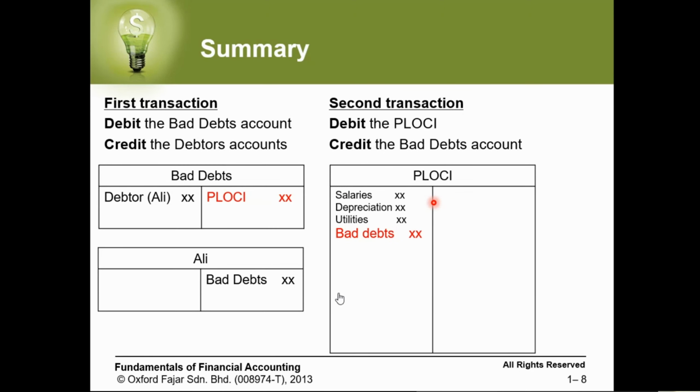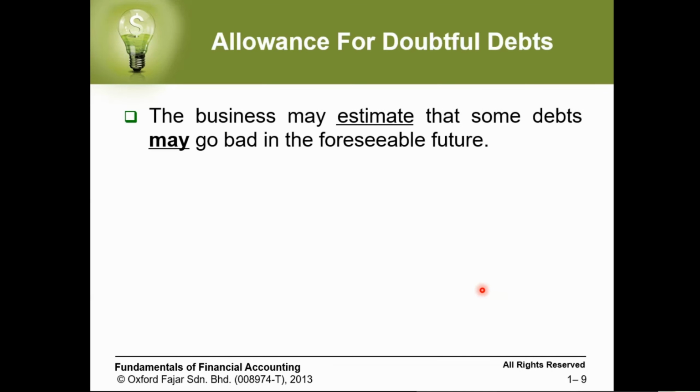So let's go for the allowance for doubtful debt. When dealing with bad debt, the bad debt has happened already. So now we know that this customer has gone bad, so we have to close his account. The second topic of our today is how we create an allowance for doubtful debt. These debts have not yet gone bad, but there is a possibility, we are doubtful about it. There is a possibility that they are going to go bad. So what should our action be?